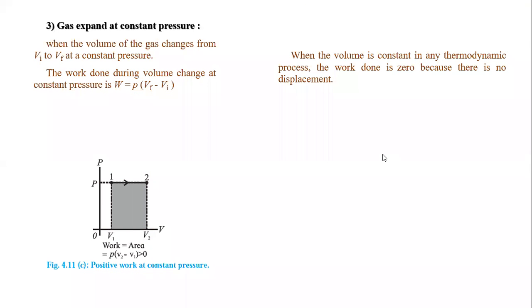When the volume is constant in any thermodynamic process, work done is zero. You note one here. Volume constant, work done is zero. Because you know that work done is equal to integration of P dV. dV is the change in volume. So no change in volume means work done is zero. And you know that when volume increases, work done is positive. When volume decreases, work done is negative. No change in the volume, work done is zero.